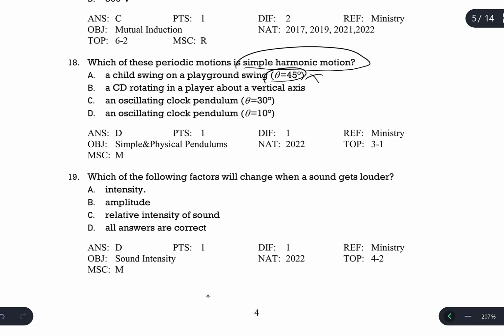See the rotating player without a vertical axis. It's repeated motion. It's just a periodic motion, not simple harmonic. And the oscillating clock pendulum, but the angle is greater than 15. This is not. The correct answer is D in here.